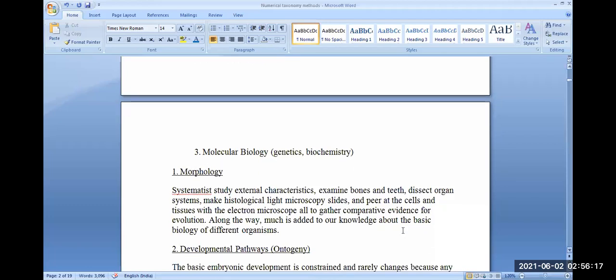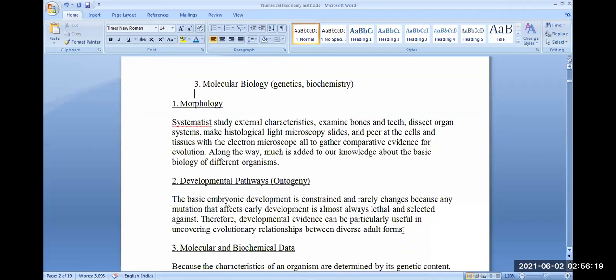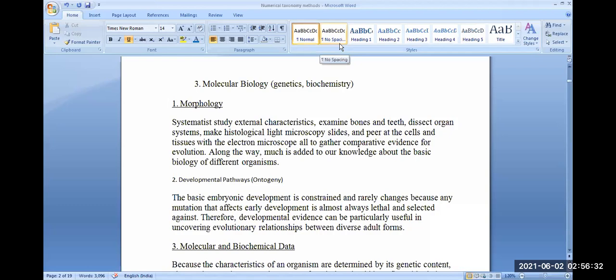In developmental pathways, developmental history is called ontogeny, and evolutionary history is called phylogeny. In developmental pathways, the basic embryonic development, how embryos are developed, is constrained. It does not change. It is similar. It follows a pattern that is not subject to change.